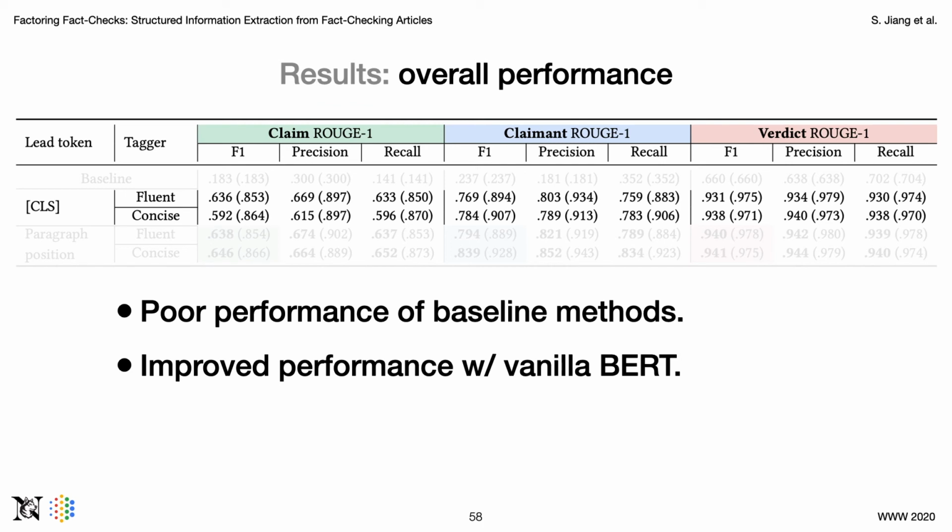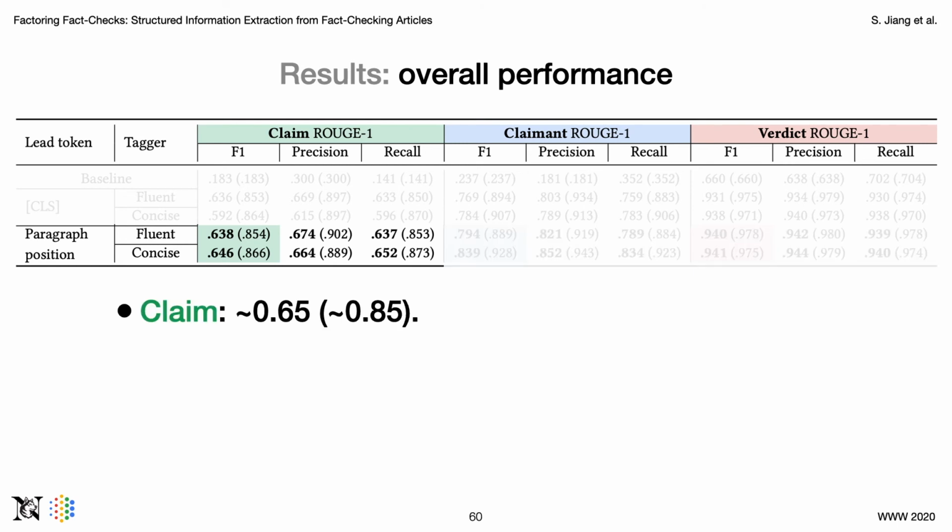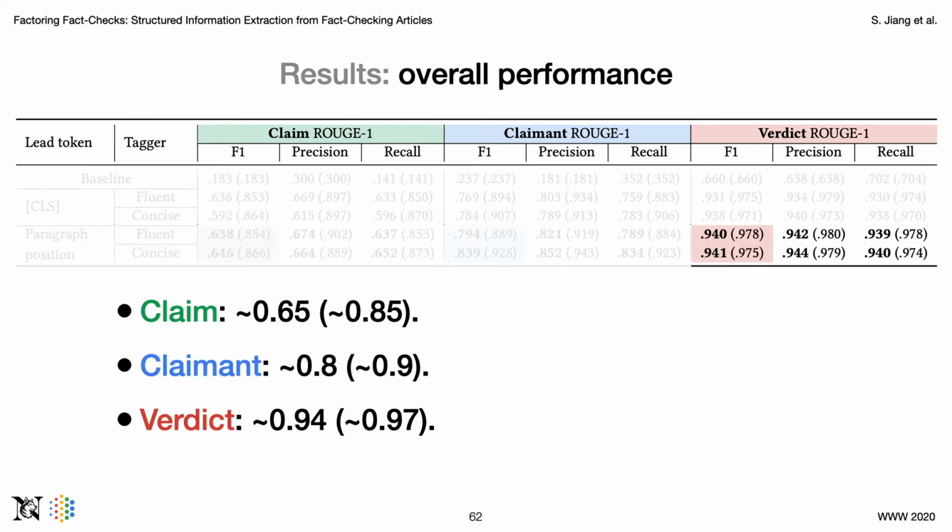The next thing we observe is that we have significant improvement of performance with the vanilla version of BERT. Just to jump the process a little bit, we have further improvement of performance with our modified version of BERT with paragraph tokens, which makes it the best performing model. For claims, the best model achieves a tight F1 score around 0.65 and a loose score around 0.85. This means that although the model is sometimes not tagging, when it does tag something, the results are reasonably good.